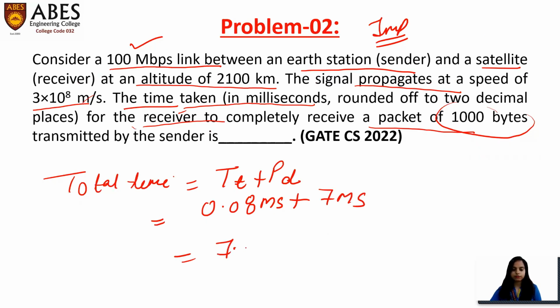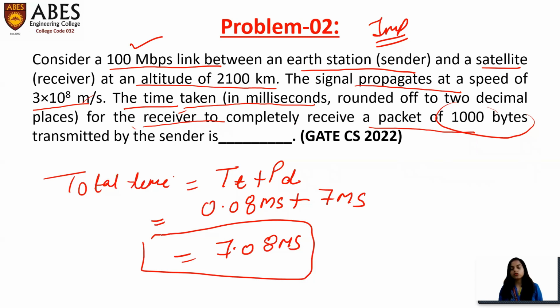So the answer would be 7.08 millisecond. So this is your total time. So this is how you will solve the questions which are based on delays. What you have to keep in mind is only the basic conversions.